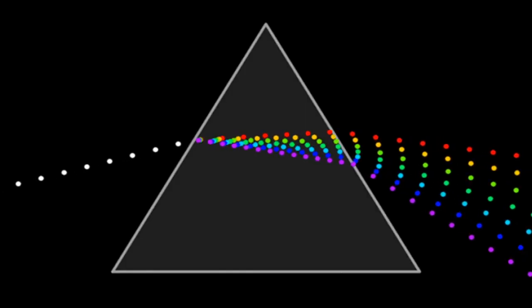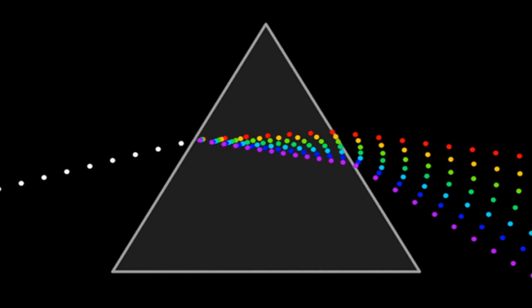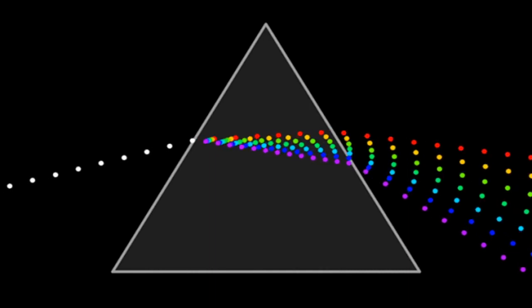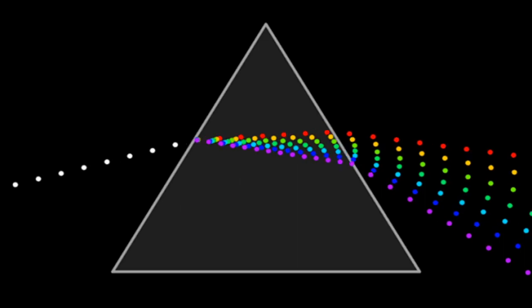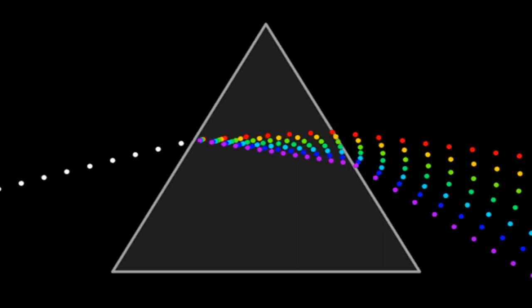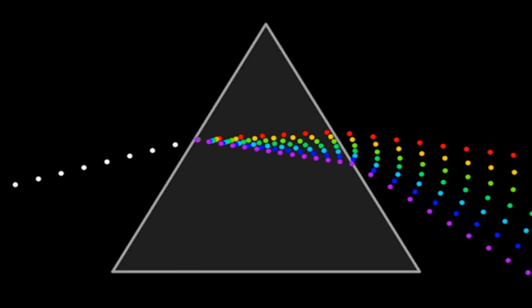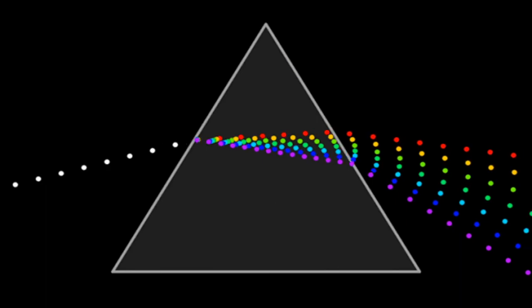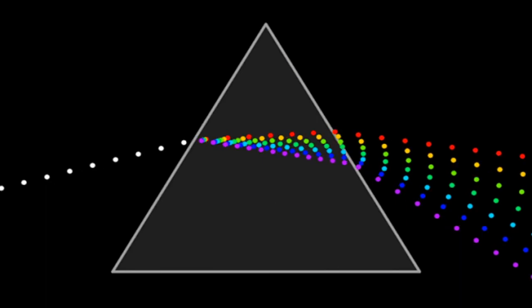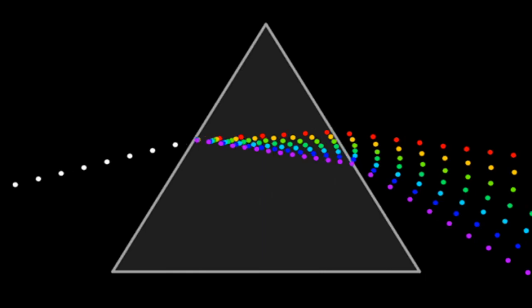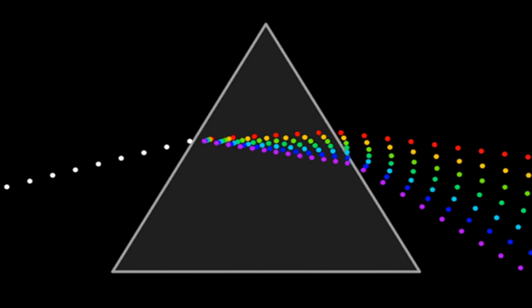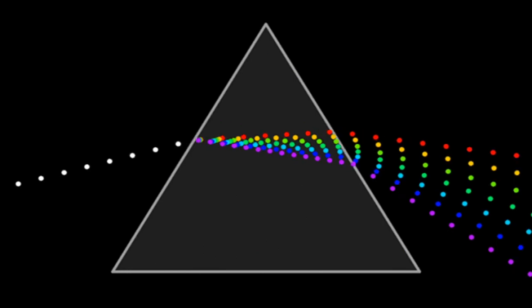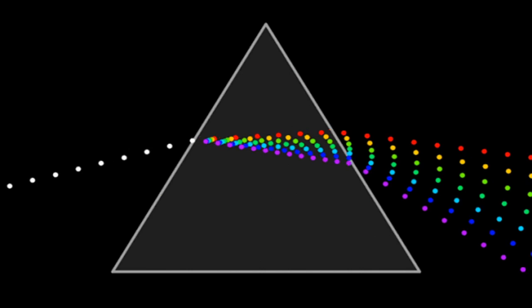So finally, this is the dispersion of light. White light came, but it actually comprised many other colors. Different color means different wavelength. Different wavelength means different refractive index. Different refractive index means different bending. That's why violet has to suffer maximum bending, but red has to suffer minimum bending. That is the dispersion of light. Hope you understood. If you are unable to understand, you can comment under the video. I will try to clarify.